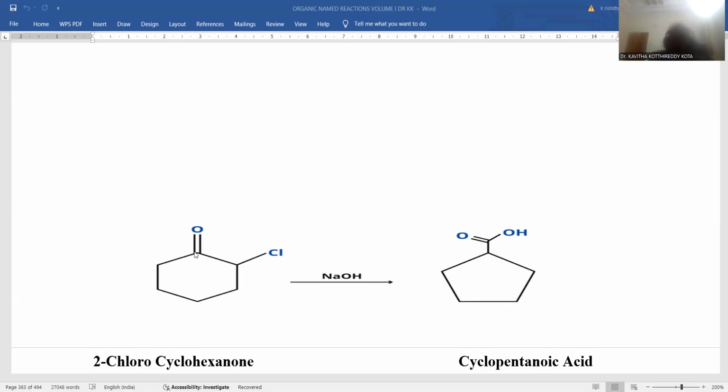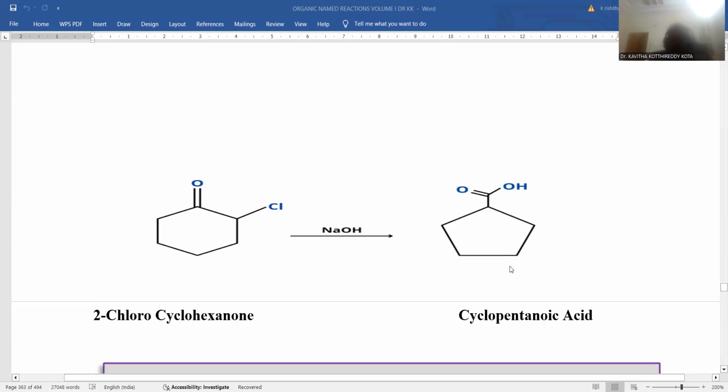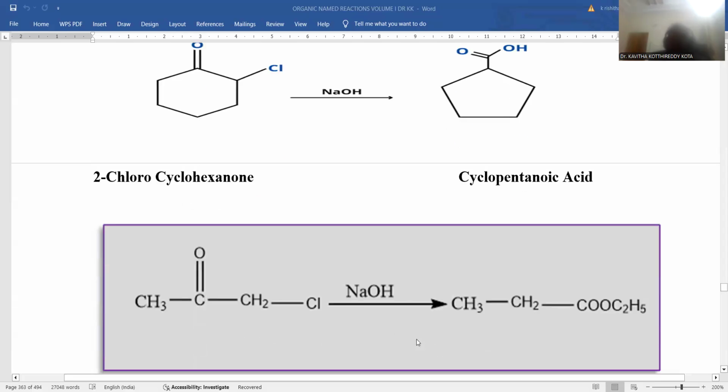One of the ring carbon atoms comes out and an exocyclic carboxylic acid ring compound will be originated. So chlorocyclohexanone, by the Favorskii reaction, will be transformed into cyclopentanoic acid by shortening of one of the carbons in the ring structure. This is called a ring contraction.